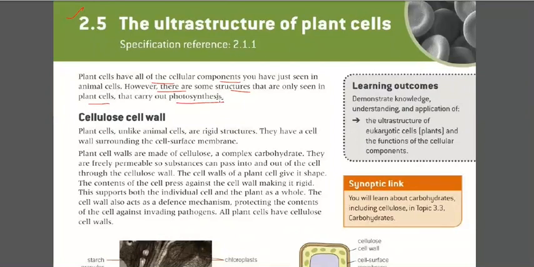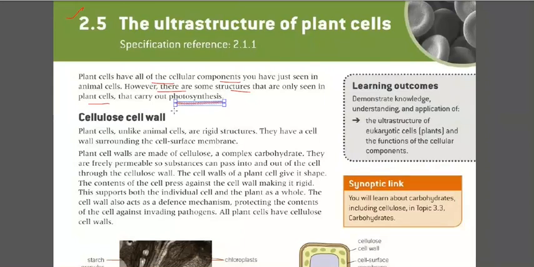So photosynthesis means photo means light and synthesis means preparation, formation. So with the help of light, plants make their own food. That whole process of making their own food is known as photosynthesis. So the cell organelles which are responsible for photosynthesis are available only in plant. They are not available in animal cell. So that is the main difference between the plant cell and the animal cell.